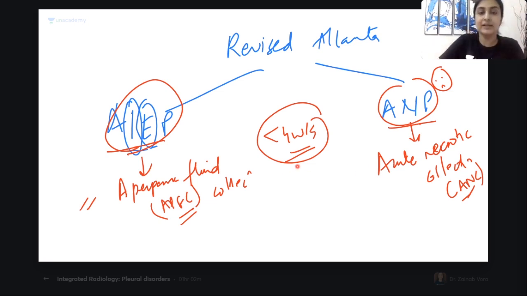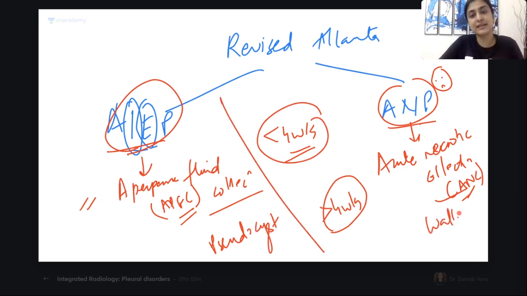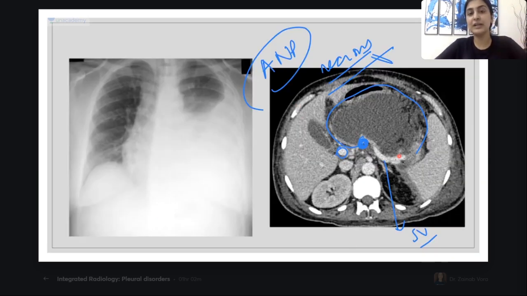All right. Now, if 4 weeks have passed, a wall has formed. Now, what your answer was, Shashank, is true. Now we call it a pseudocyst. I call this a pseudocyst here, and I call it a walled-off necrosis here. All right. Is this all making sense to you guys? I have done this before, that's why I'm going quicker. Is this familiar? Types of pancreatitis, the revised Atlanta classification. Okay, so this is my necrotic pancreatitis.